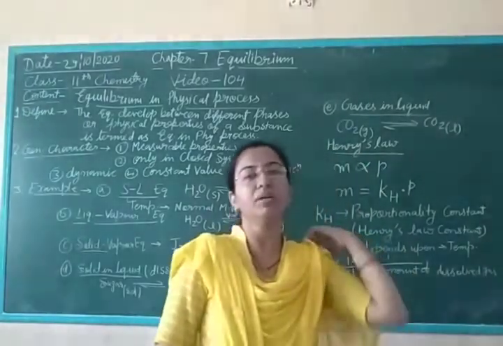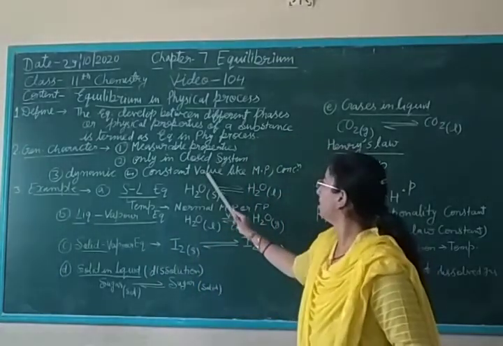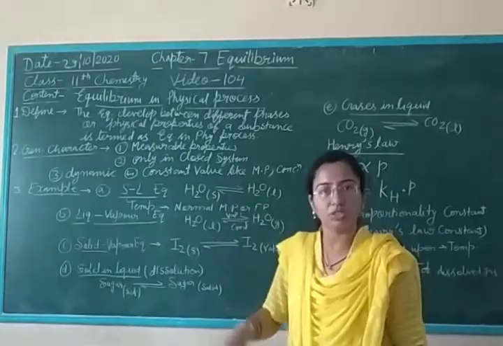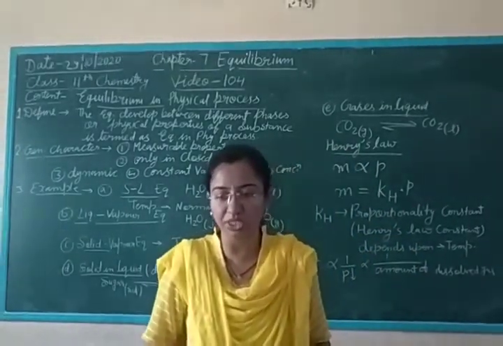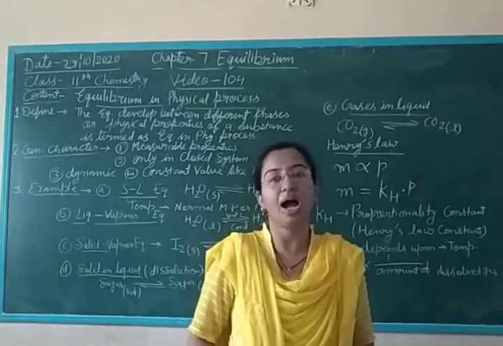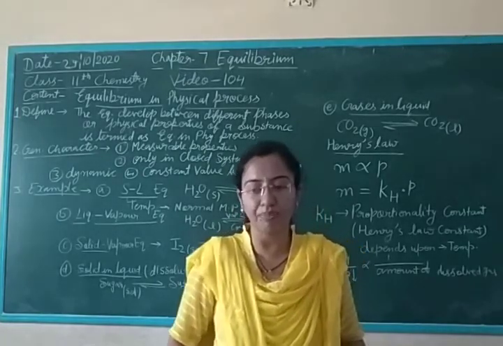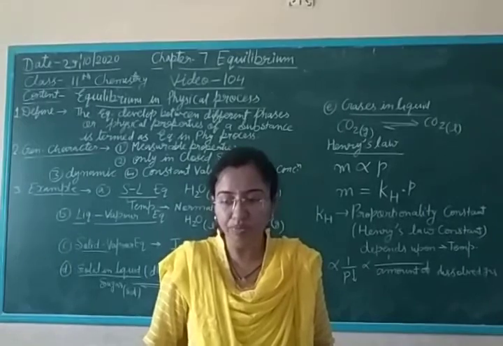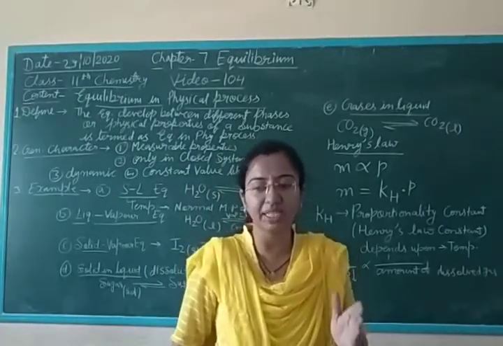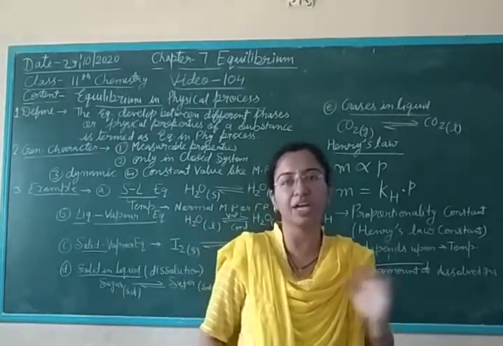Equilibrium is represented as a parameter. Parameters may have different values, but in equilibrium they are always constant. Melting point is constant, concentration of the solution is constant, and the concentration ratio of the end product and reactants is constant at a given temperature. Clear? The magnitudes of these parameters show the extent of the physical process before reaching equilibrium.